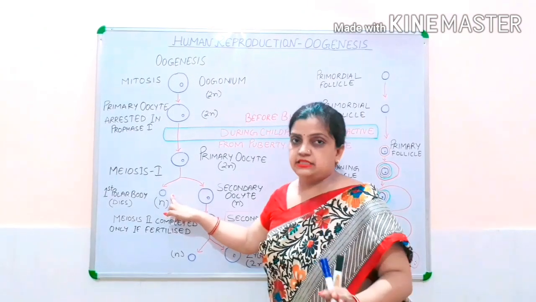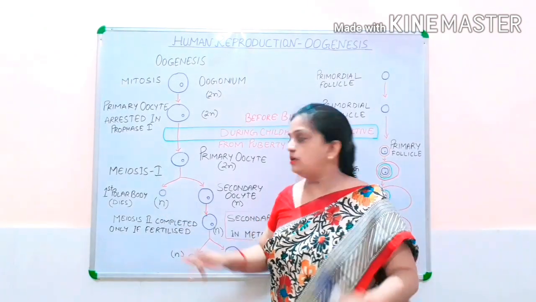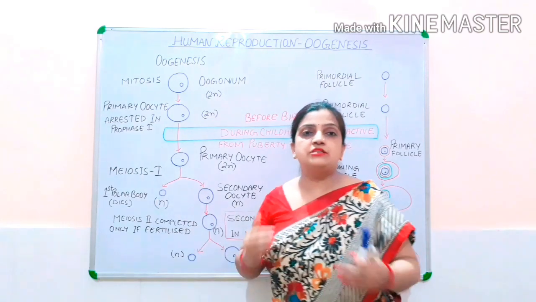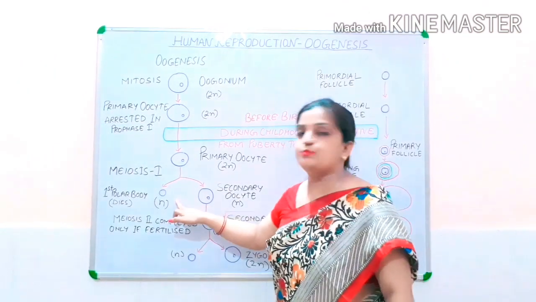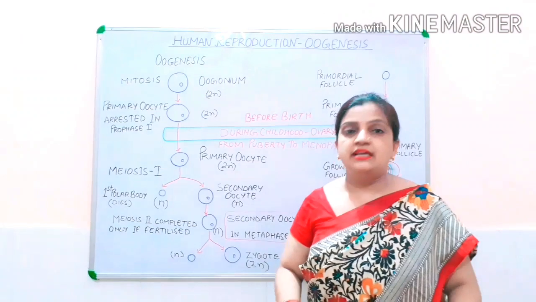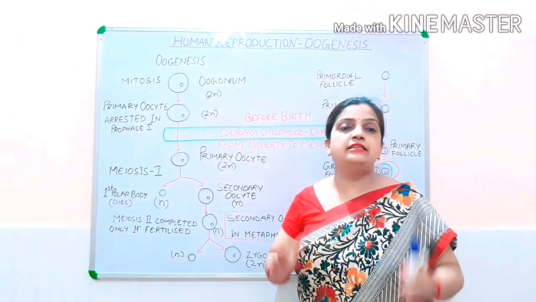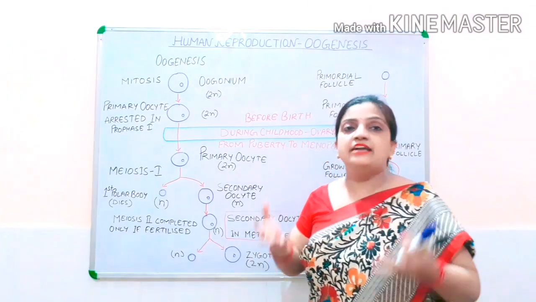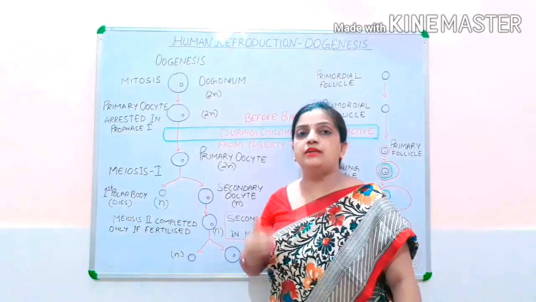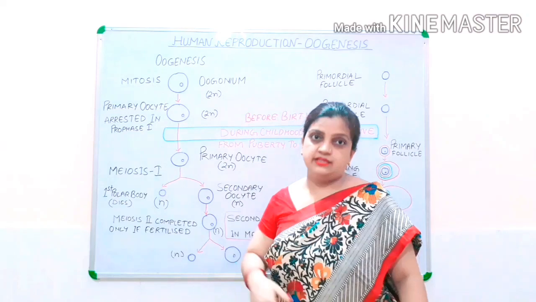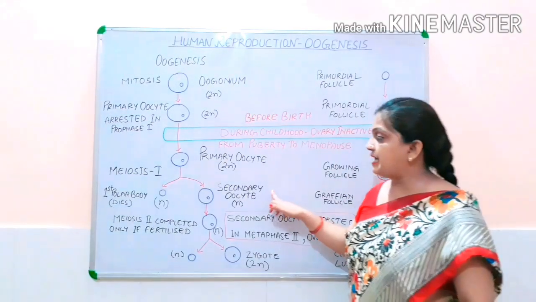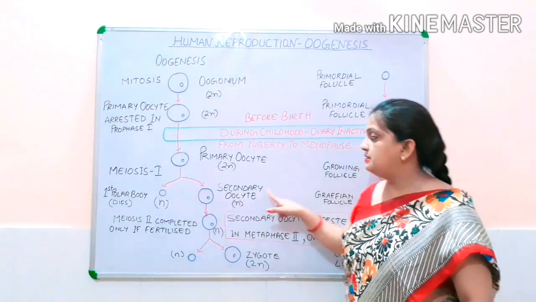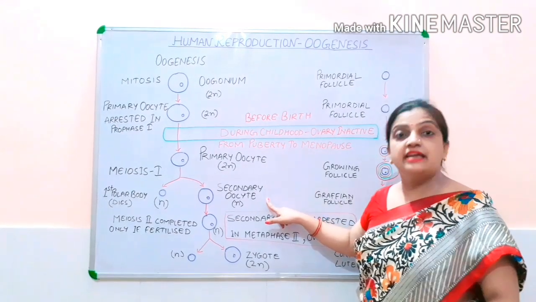Till yet, no function of the polar body is known, and slowly this first polar body diminishes. It is destroyed inside the body. There is no function known till yet for why the first polar body is formed. But the second cell, the secondary oocyte, remains.